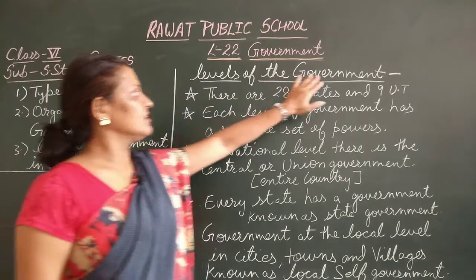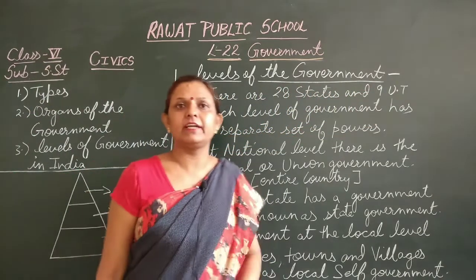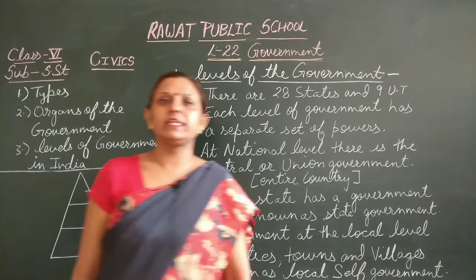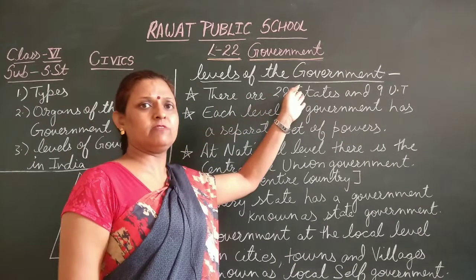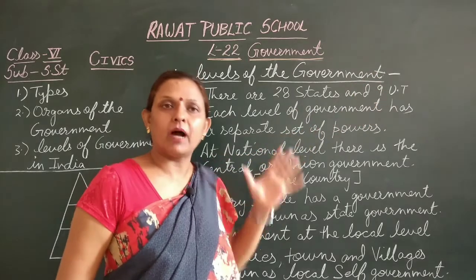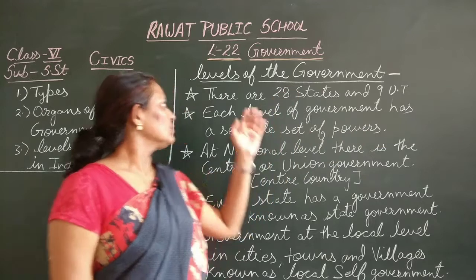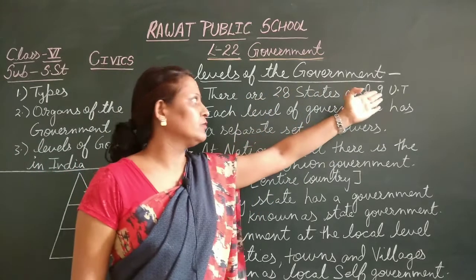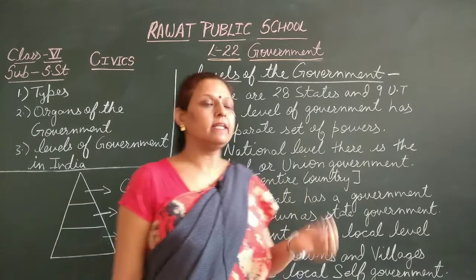Now, levels of the government. There are 28 states and 9 union territories. Earlier there were 29 states. Jammu and Kashmir was also a state. Now it is a union territory. Ladakh, which was part of Jammu and Kashmir, is now a separate union territory. So there are 28 states and 9 union territories. Two union territories were added, that are Jammu and Kashmir and Ladakh.